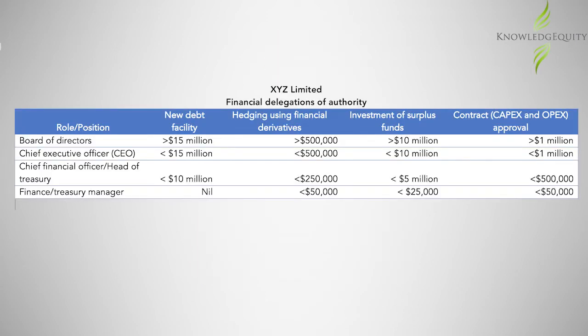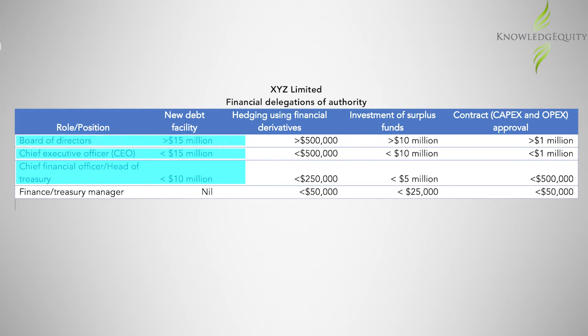The board of XYZ Limited has stipulated in its treasury policy that the company's chief financial officer can approve new debt facilities of up to $10 million. The chief executive officer of the company has, however, been delegated a higher approval limit of $15 million. This means that new debt facilities that exceed $10 million must be approved by the CEO. Any amounts above $15 million will require the board's approval.